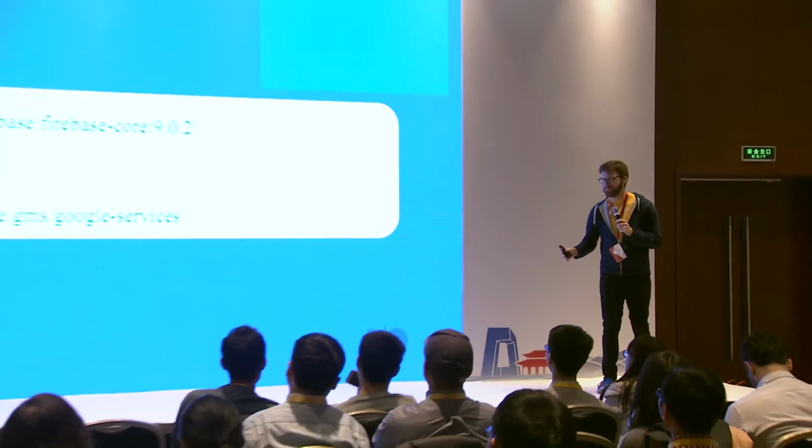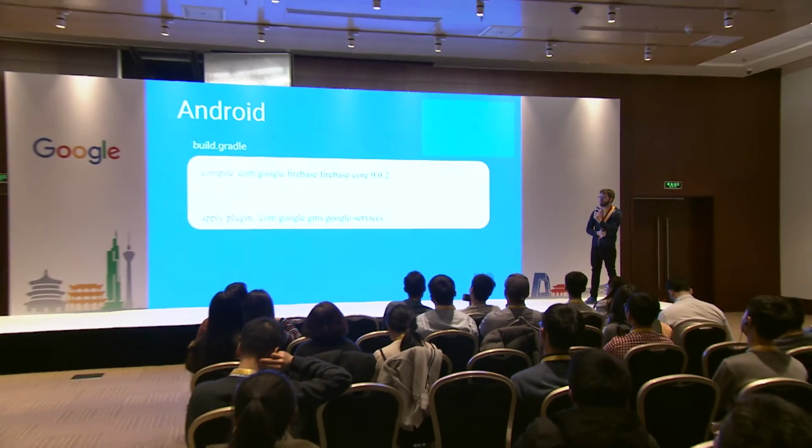In iOS, our pod is Firebase Core that we're going to include, and then in the app delegate we call FIRApp configure. Now in Android, it's very similar. We can include com.google.firebase Firebase Core, and then include the Google Services plugin. This does the equivalent of FIRApp configure in Android. It's a little bit different, but it does essentially the same thing.